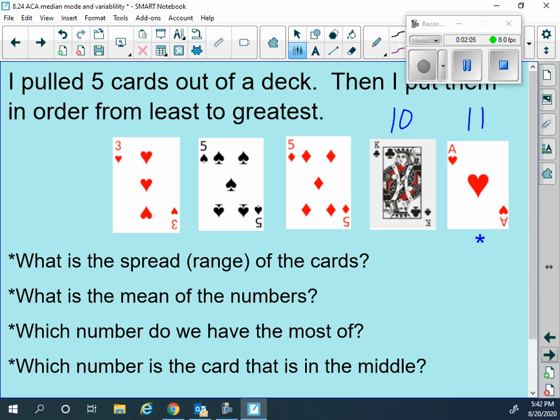Okay? So the first question is, what is the spread of these cards? Remember spread from Friday. We learned that spread is the range high to low, or high minus low, which would be 11 minus 3, which is 8. The mean of the numbers, that's the average. Okay, so that means we would go 3 plus 5 plus 5 plus 10 plus 11, and divide that by how many cards? 1, 2, 3, 4, 5.